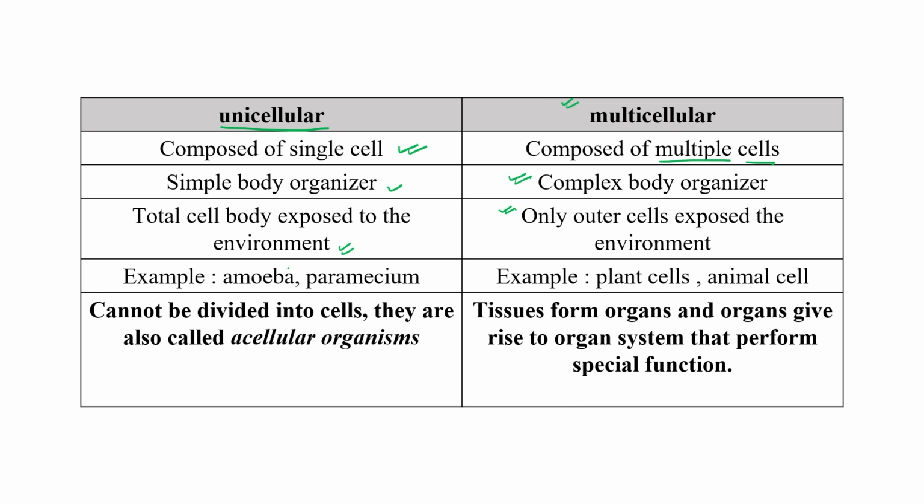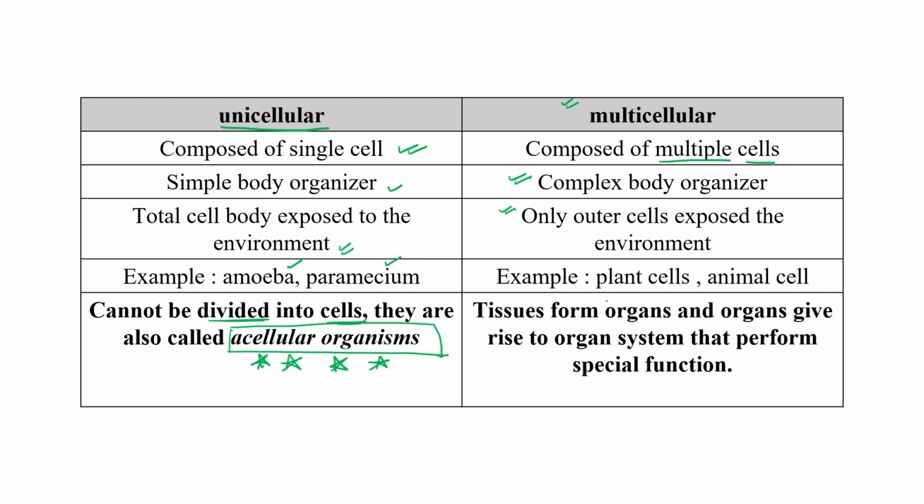What are the examples? Amoeba is one example. Paramecium is another example. These types of cells come under this particular category, while multicellular plant cells and animal cells come under the multicellular category. These simple or unicellular cells cannot divide into further cells because they contain only one cell. That's why we can use the term acellular organism for them. This is an important point.